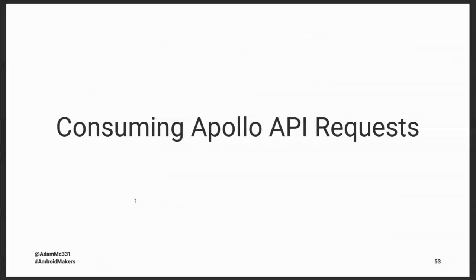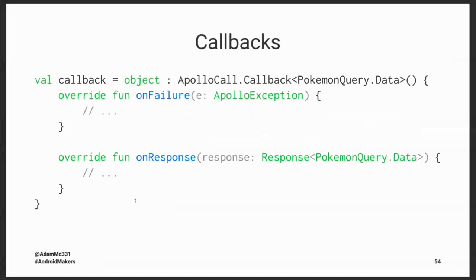And as we're starting to wrap up, I want to talk about different options we have for consuming Apollo API requests. The first one that we looked at earlier is something you may be familiar with when we looked at Retrofit, and this callback approach of specifying what data I want back in the callback and either getting an on-failure or an on-response callback. And this is fine. This is what Apollo gives you out of the box.